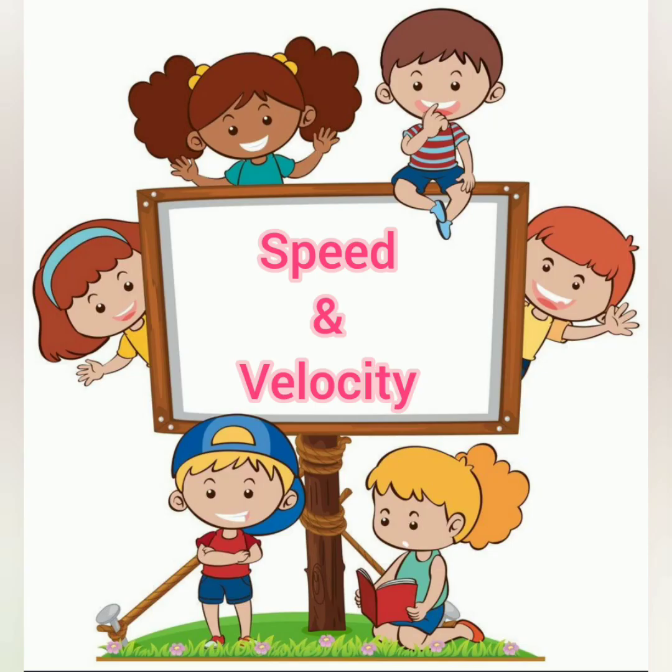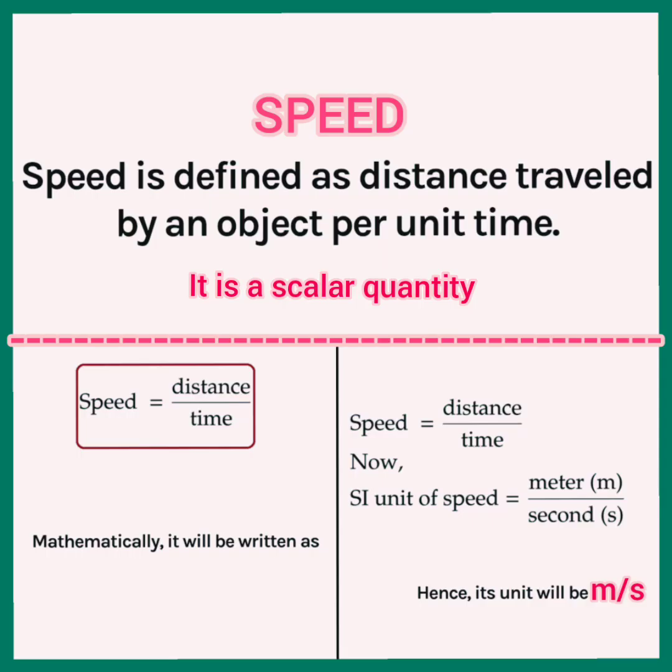Students, now it's time to revise the concept of speed and velocity. Speed is defined as the distance traveled by an object per unit time. It is a scalar quantity because it depends only on the numerical value and not the direction in which the body is moving.